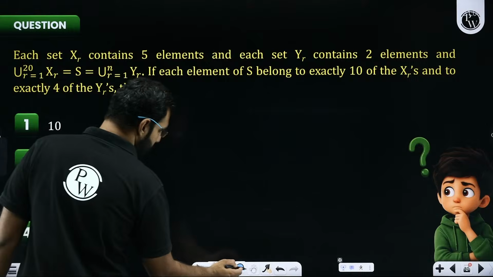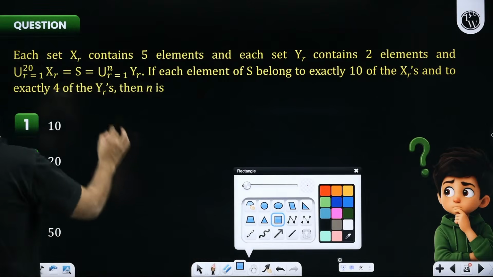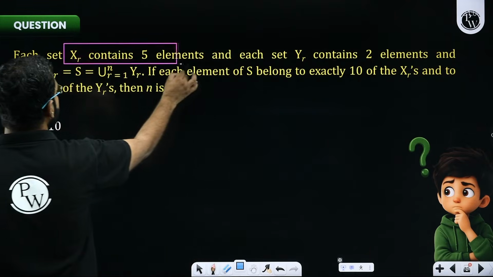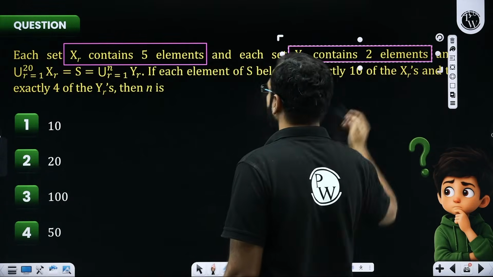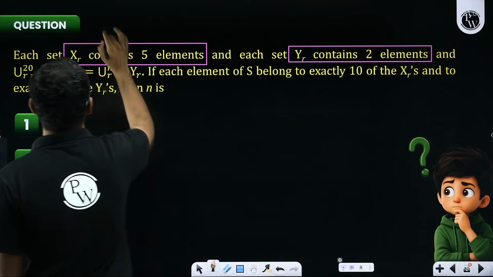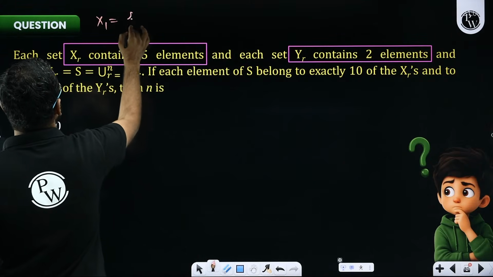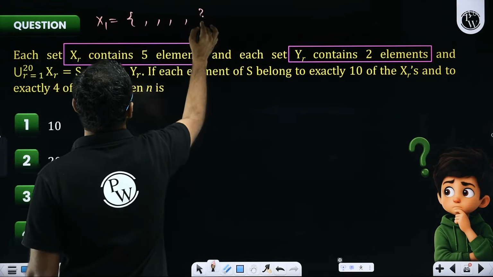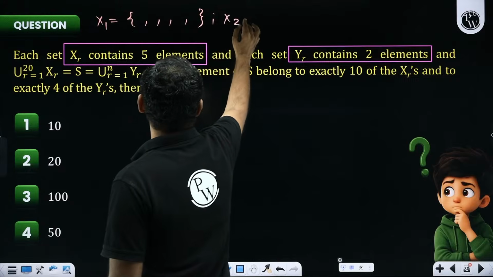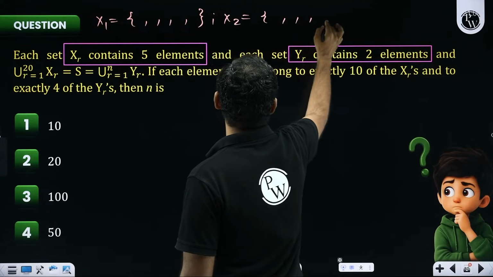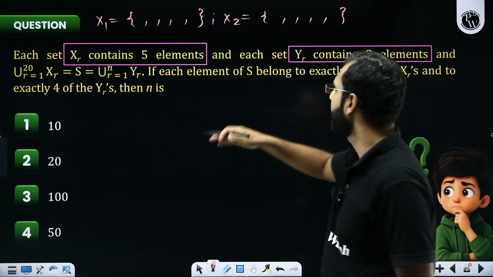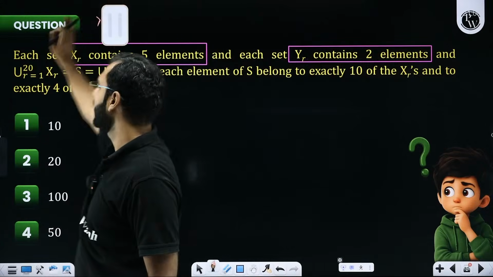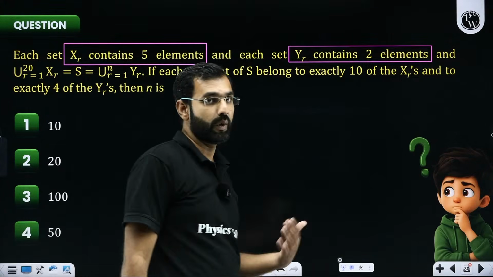This question over here says that each set XR contains 5 elements and each set YR contains 2 elements. Which means, let's say, if I talk about set X1, it has 5 elements. If I talk about X2, that also has 5 elements. Similarly, X1, X2, X3, and so on. Similarly, I have YR, which means Y1, Y2, Y3, and so on.